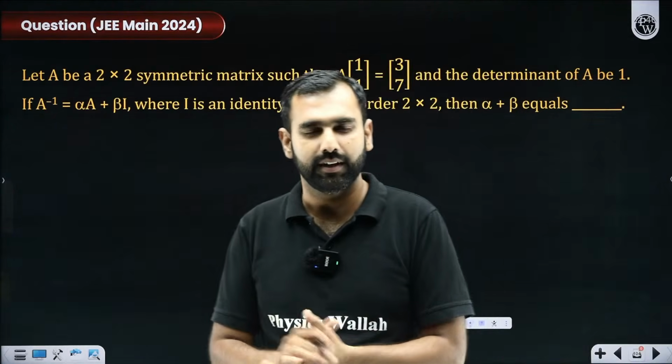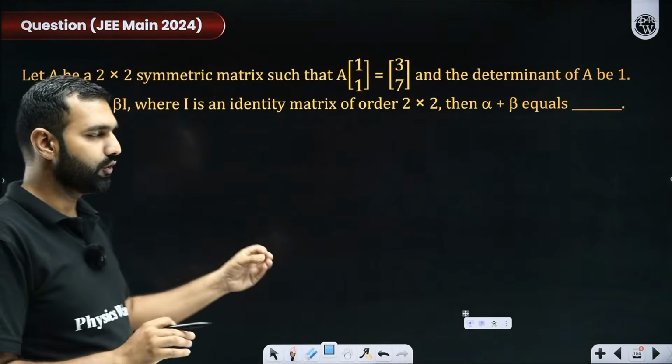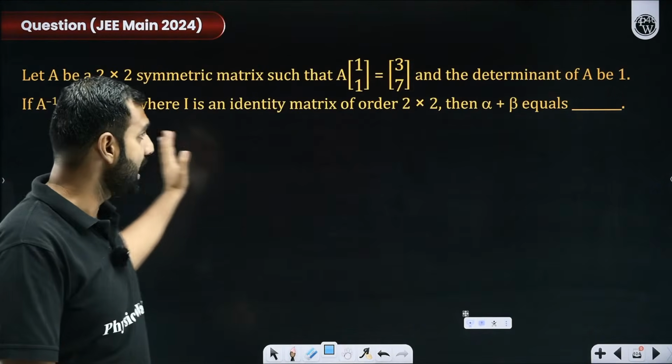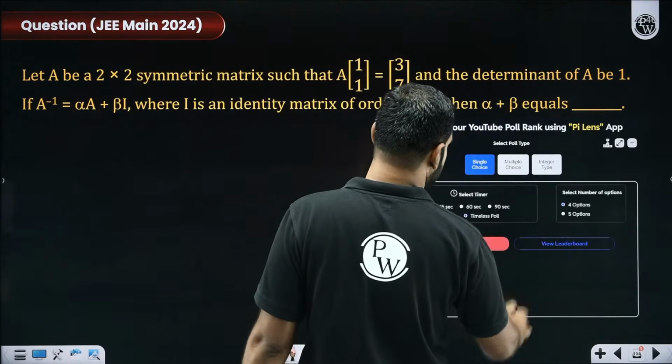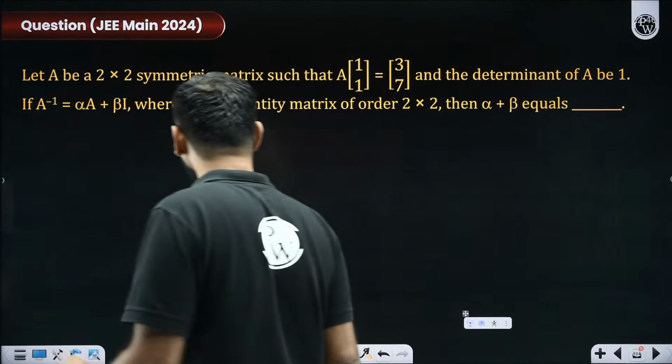So this will conclude everything regarding whatever we have studied so far. And of course, we'll be discussing a few properties regarding inverse, and that will conclude. But shall we do an inverse based question now? So this is an integer type question. Let me do a poll again and let's see how many of you got it right. What does it say?